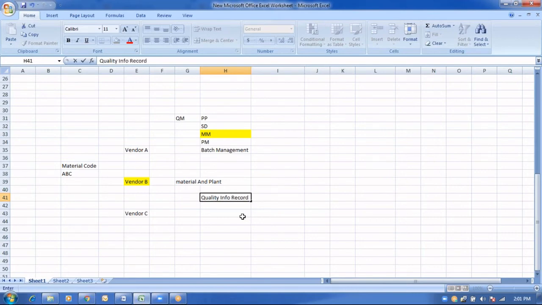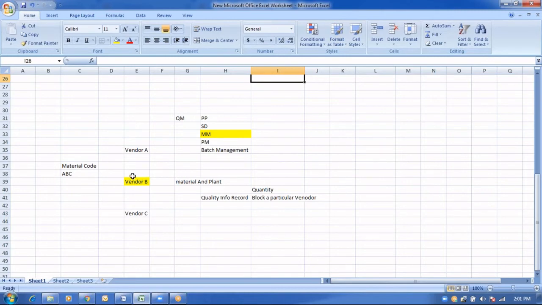This quality info record is maintained at the combination of material and plant. It has the control parameters in terms of quantity. They can block a particular vendor, or they can procure a partial quantity from one vendor, or a partial quantity from another vendor. All this becomes the control checks.